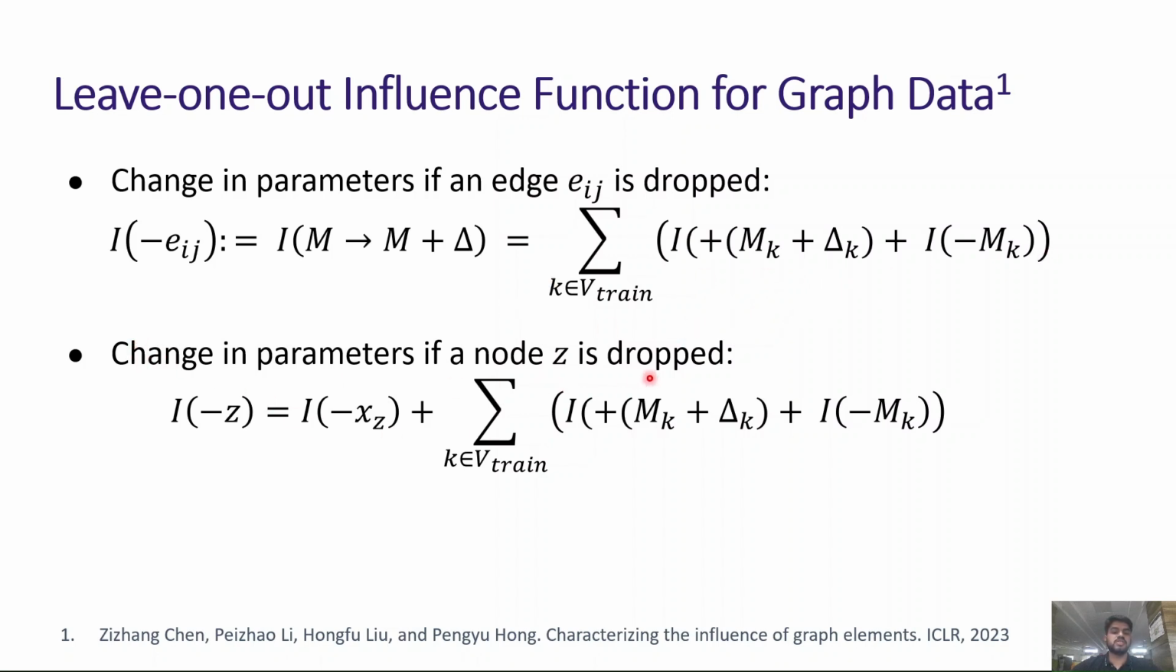If a node Z is dropped, it contributes to the change in parameters in two ways. First, the node Z is no longer part of loss calculation, and the first term corresponds to this phenomenon. Secondly, if a node Z is dropped, all its associated edges are also dropped, again leading to the phenomenon we observed in the case of dropping an edge, that the latent representations of other training nodes are also altered, and the second summation term captures that phenomenon.